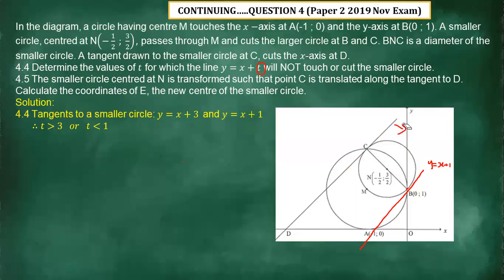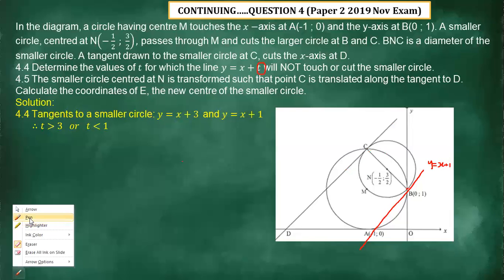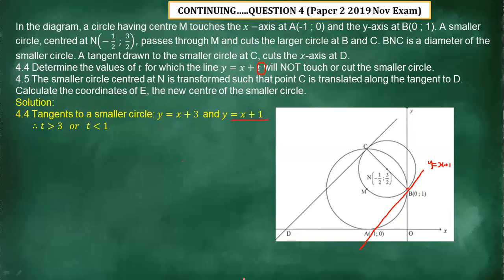And for this other equation, for this line not to touch the smaller circle, the value of t should be less than 1, because if it's less than 1, it's going to shift in this direction. It's going to take this direction if t is less than 1. So that is the solution for that question.